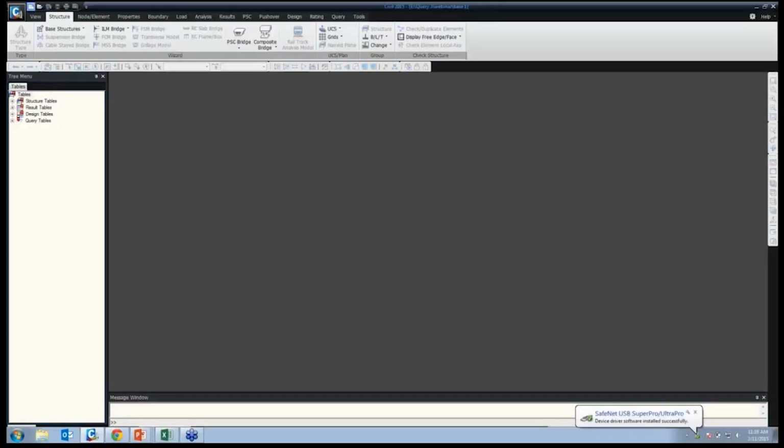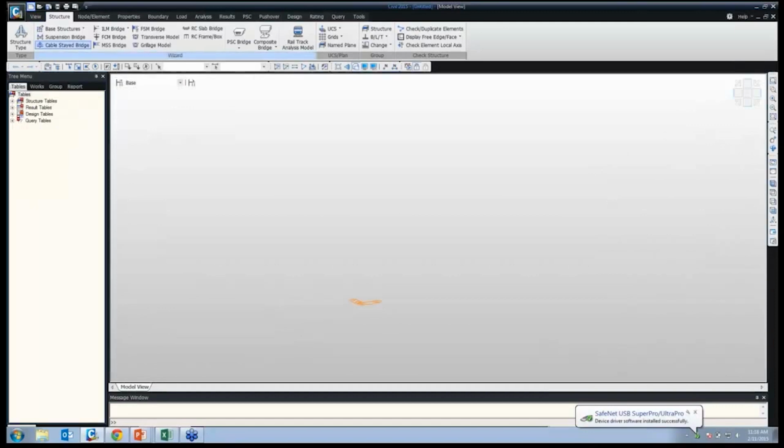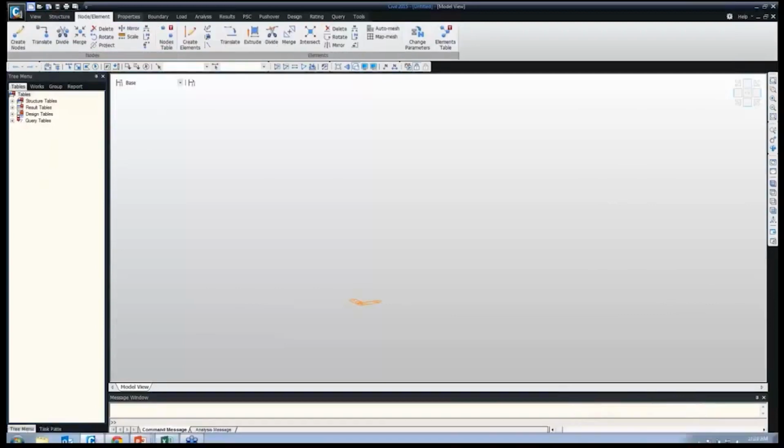We can just click on new file. If we see here, this is what we call the ribbon menu. In the ribbon menu, we can see the structure, node, element. This tab has been designed as we progress in our actual modeling: first we define the properties, then the modeling, then boundary, loading, and finally results. So this tab has been designed as per this only.